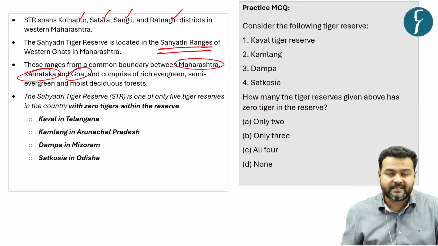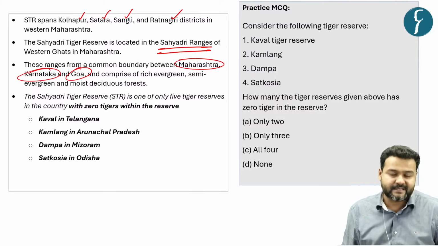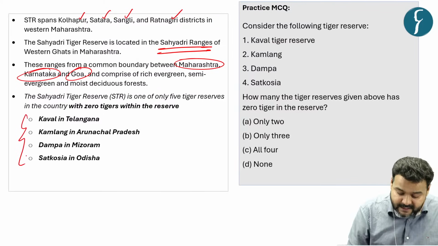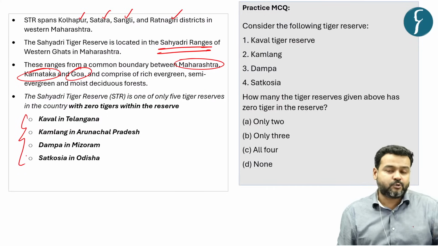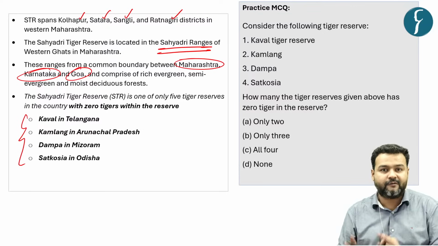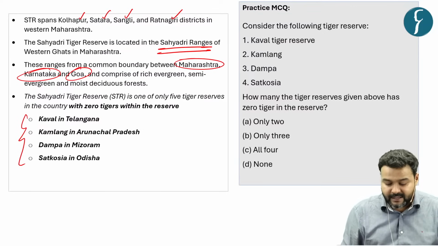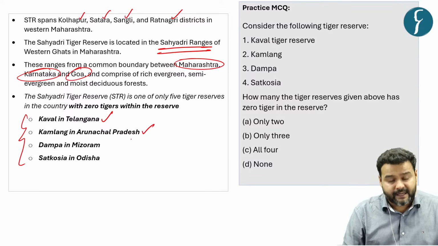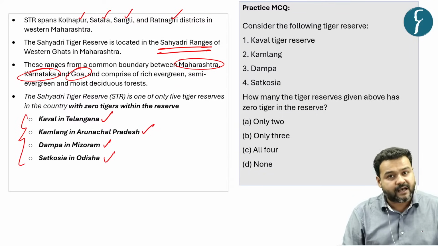But the problem is, there is no tiger in this tiger reserve, and this is not the only one. There are 4 others where the 2022 census could not find any trace of tiger population, and these 4 are Kawal in Telangana, Kamlang in Arunachal Pradesh, Dampa in Mizoram and Satkosia in Odisha.